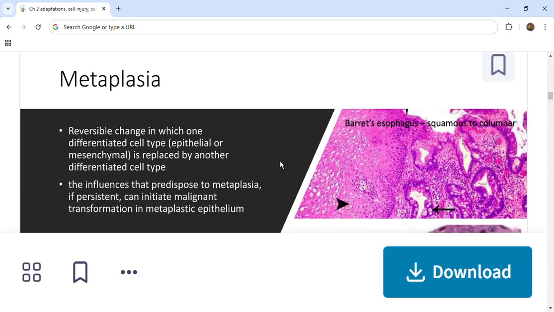Next, let us see what is metaplasia. Metaplasia is a reversible change. It is a very important reversible change in which one differentiated cell type, whether epithelial or mesenchymal, is replaced by another differentiated cell type. So one mature cell is replaced by another mature cell.